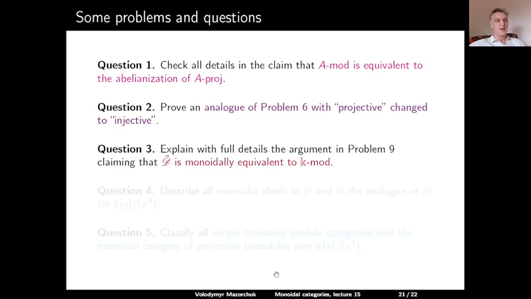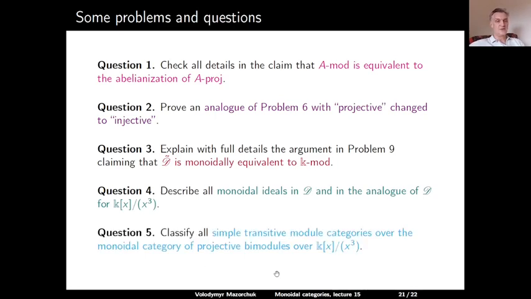Question 3. Explain with full details the argument in problem 9 claiming that D tilde is monoidally equivalent to K-mod. Question 4. Describe all monoidal ideals in D and in the analog of D for K[x] modulo x cubed. And question 5. Classify all simple transitive module categories over the monoidal category of projective bimodules over K[x] modulo x cubed.